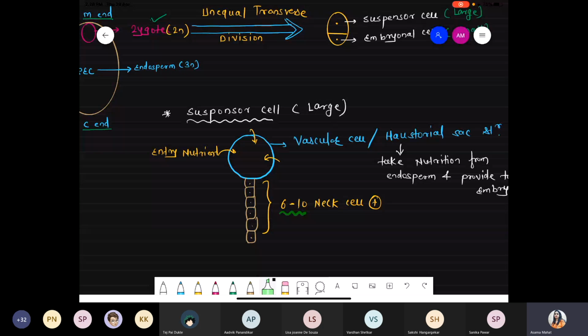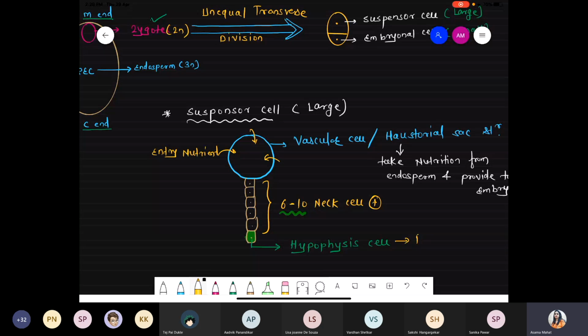And at the bottom, the terminal cell, the bottom cell, is called the hypophysis cell. Remember, the hypophysis cell is responsible for formation of the radicle tip as well as some other part.